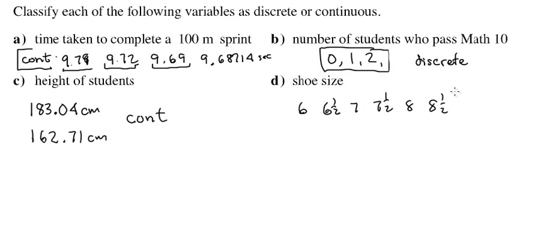That's still a discrete list, because if you walk into a store and ask for a 6 1/3 shoe, not happening. 7 1/8 isn't happening either. The increments are 1/2, and in between that there is nothing. So, in general, I would say that is a discrete measurement. There are only certain values which are allowed.